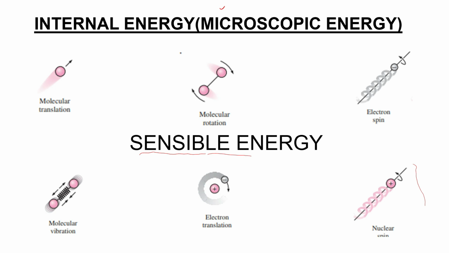These all come under sensible energy. Then this internal energy also includes the latent energy. That means energy released or gained when it is converted from one phase to another. This is latent energy.